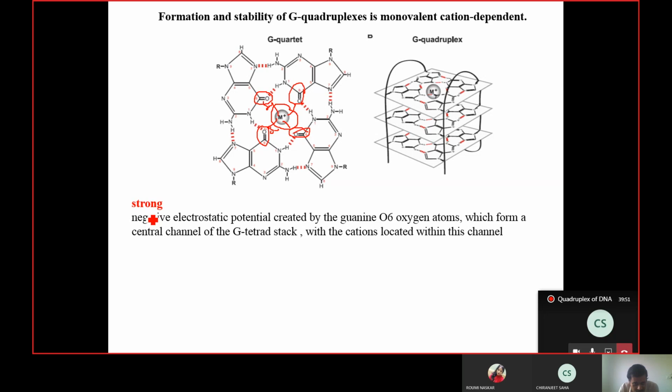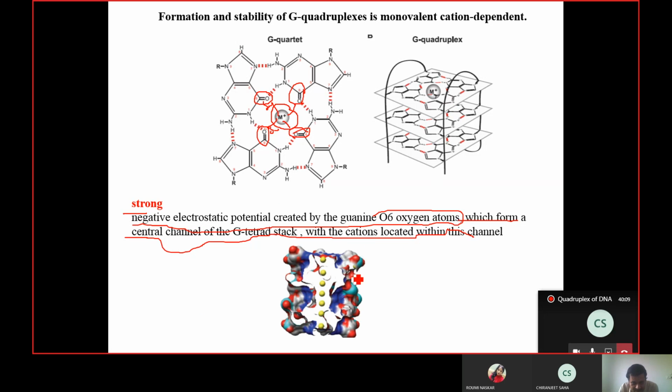So the strong negative electrostatic potential created by guanine O6 oxygens forms a central channel of the G tetrad stack, with the cation located within that tunnel. I have already shown you that. So these ions are very strongly attached to all the 4 guanine O6 oxygens by electrostatic attraction.